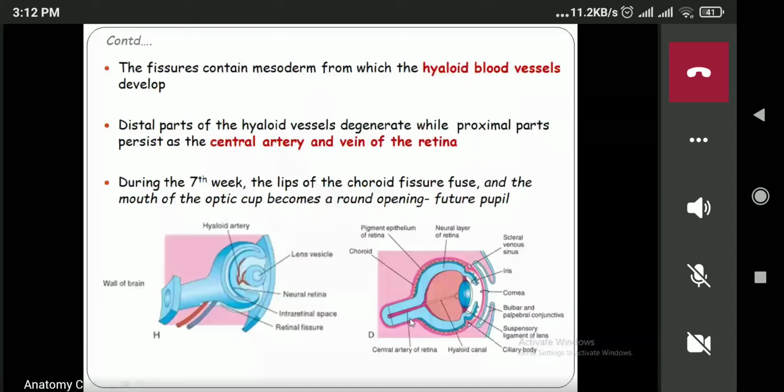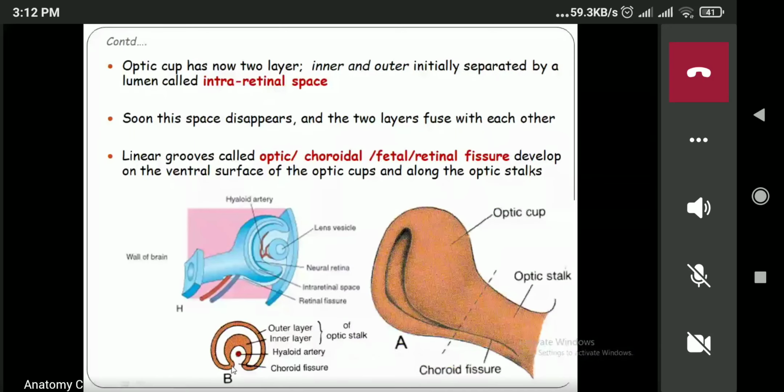Now next one is, during the 7th week, the lip of the choroid fissure. Can you see the lip of the choroid fissure? These two are the lip of the choroid fissure. Those will approach each other and they get fused. The choroid fissure must fuse. Okay. Now later on the choroid fissure will disappear.